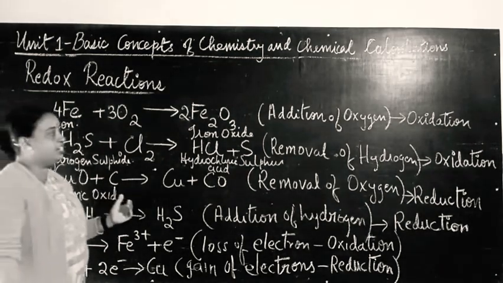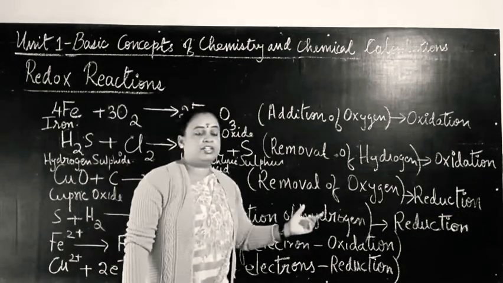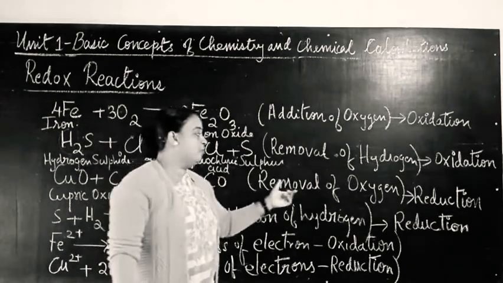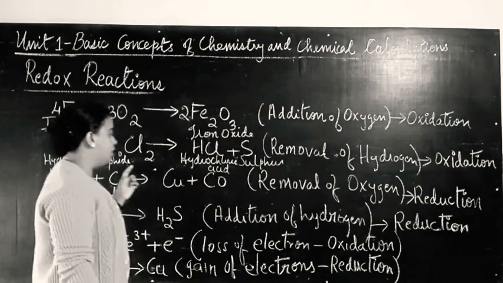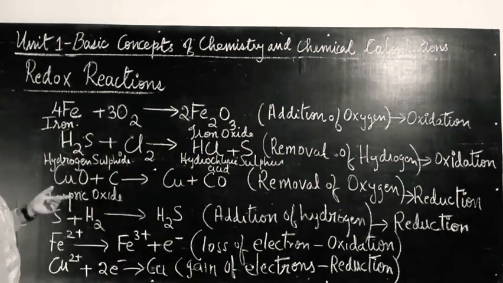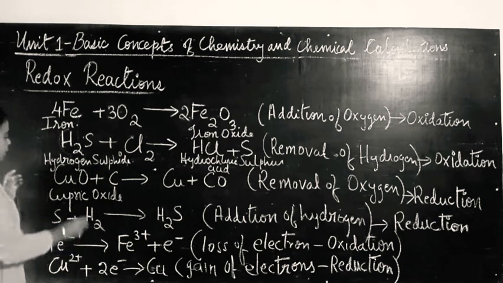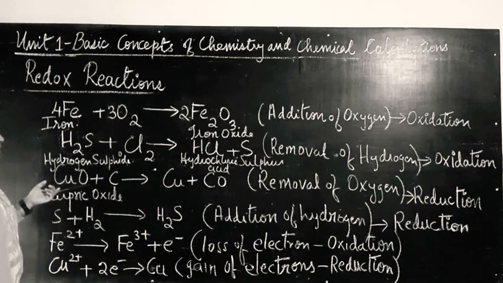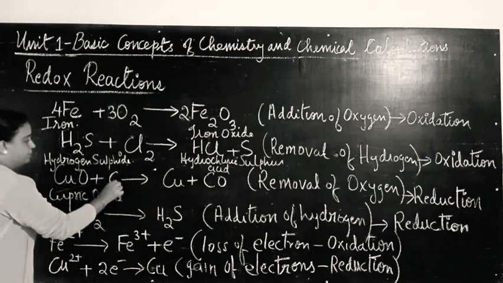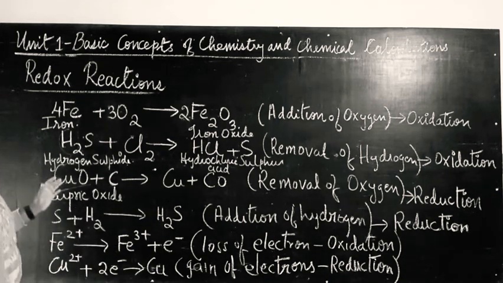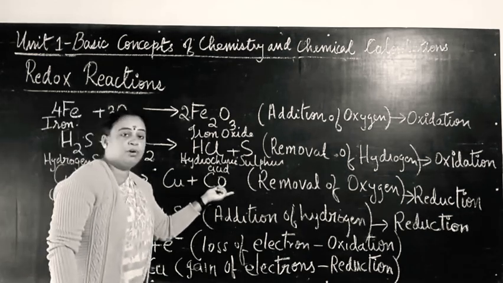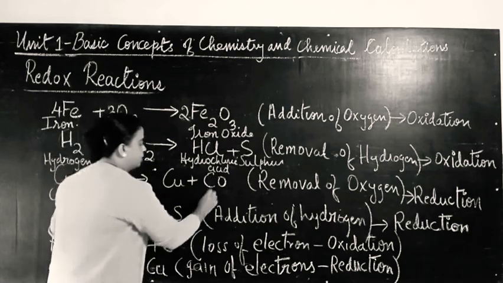Next, let us study the reduction reaction. Reduction reaction is removal of oxygen and addition of hydrogen. First, let us consider how oxygen is removed in the reduction process. Now, CuO is cupric oxide. When cupric oxide is combined with carbon, you get copper, Cu, along with carbon monoxide. CO means carbon monoxide.